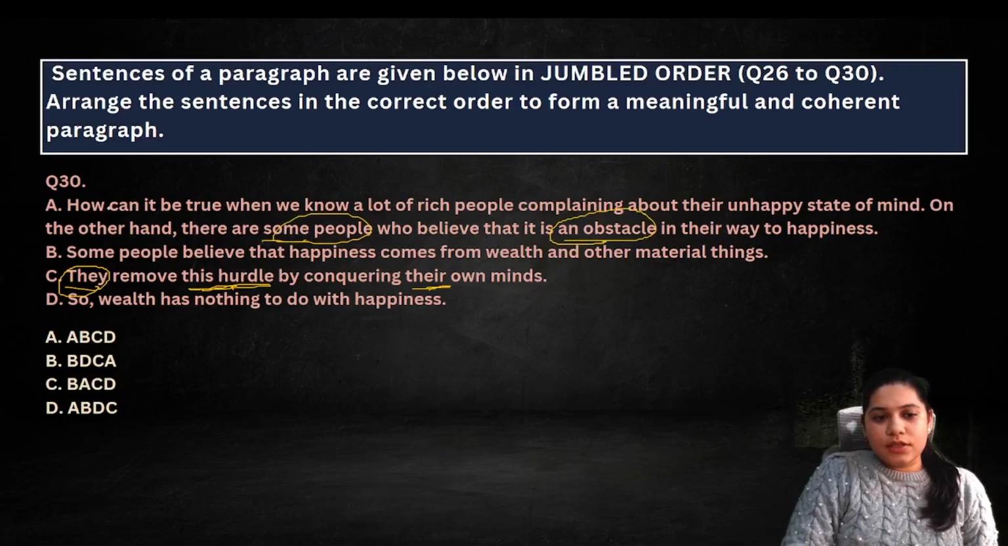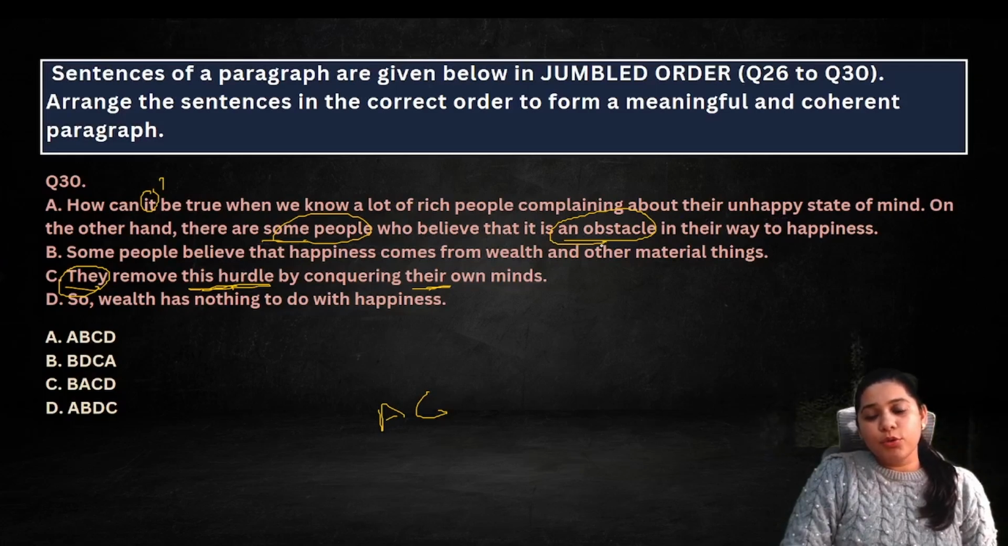So let's read A and C. How can it be true when it means what? वो तो हमें पता नहीं, but A C is a pair. How can it be true when a lot of rich people complaining about their unhappy state of mind? On the other hand, there are some people who believe that it is an obstacle in the way. तो कुछ लोगों को लगता है भाई पैसा होके भी you can't be happy, some people think no no, I will be happy only when I earn money, like that.